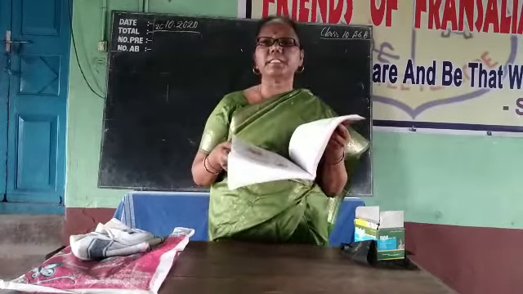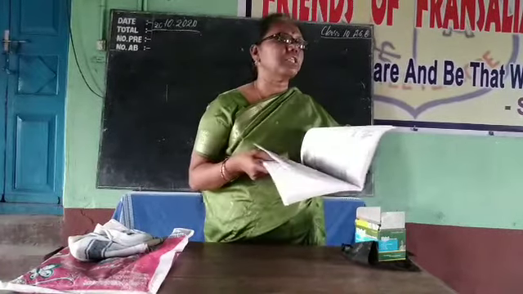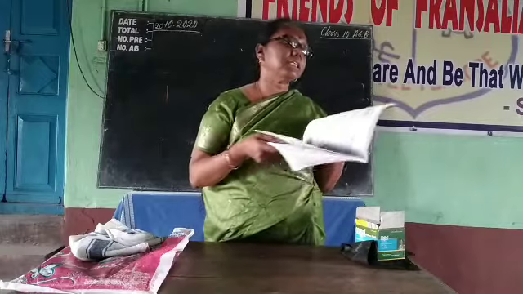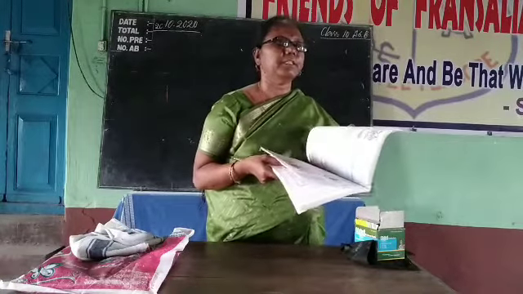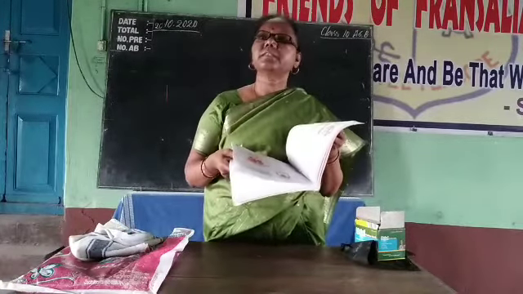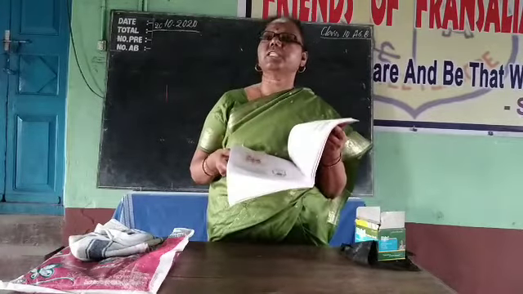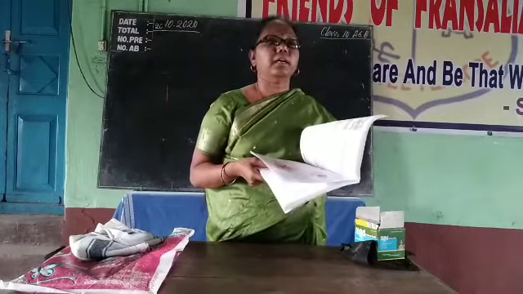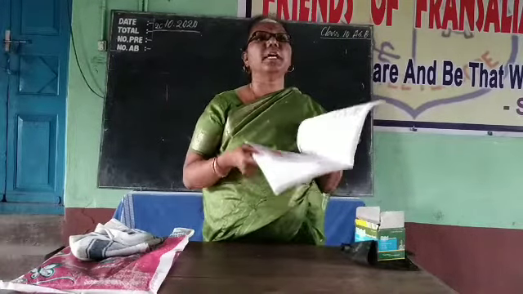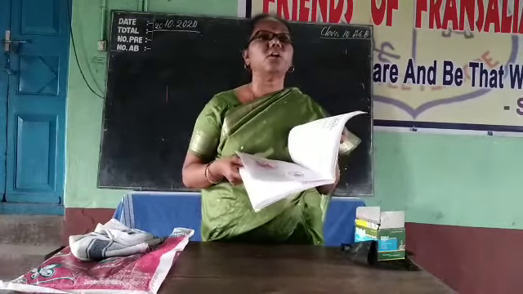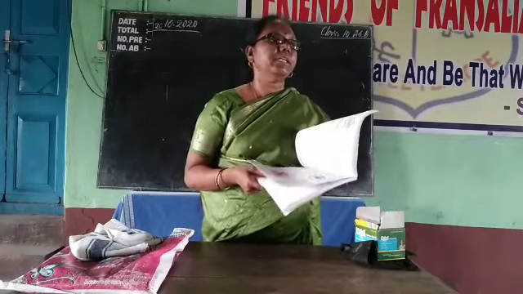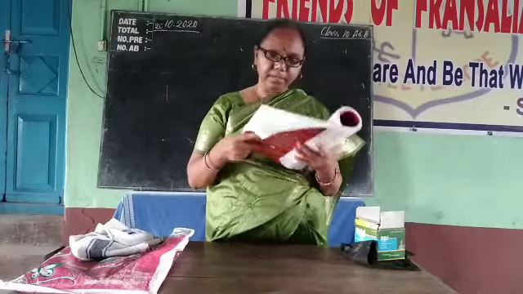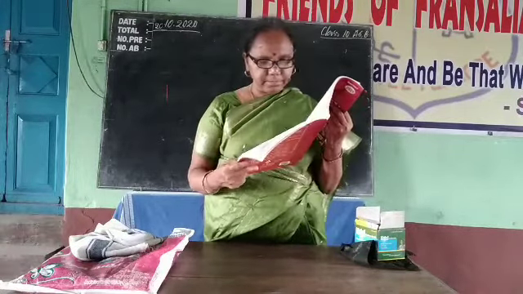That is pulmonary circulation. It is also called short circulation because lungs are present just next to the heart only. Then the other one is systemic circulation. That is from the left ventricle through the aorta. From the left ventricle through the aorta, the blood is carried to all the parts of the body. That is systemic circulation. You have marked, I think.